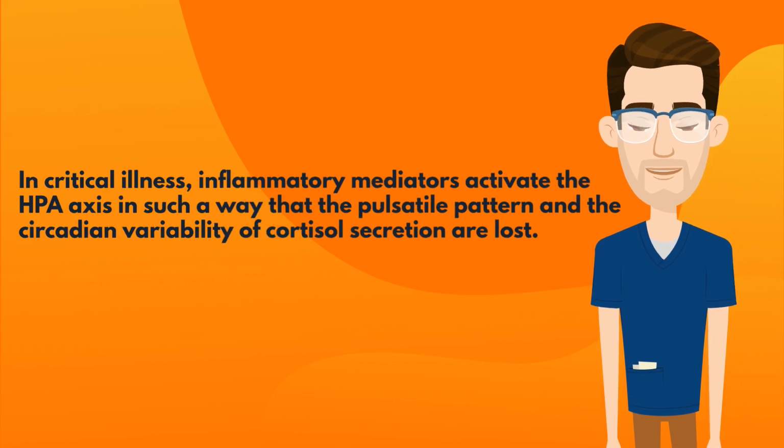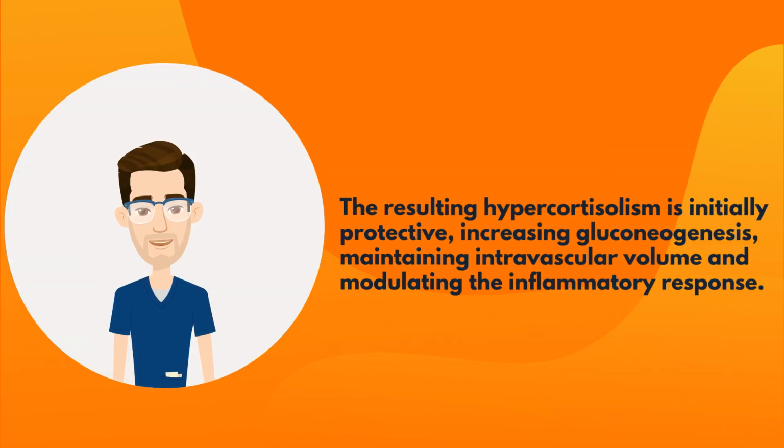In critical illness, inflammatory mediators activate the HPA axis in such a way that the pulsatile pattern and the circadian variability of cortisol secretion are lost. The resulting hypercortisolism is initially protective, increasing gluconeogenesis, maintaining intravascular volume, and modulating the inflammatory response.